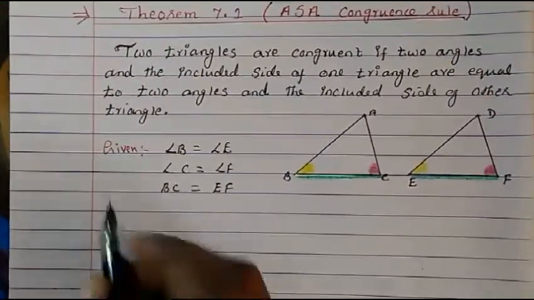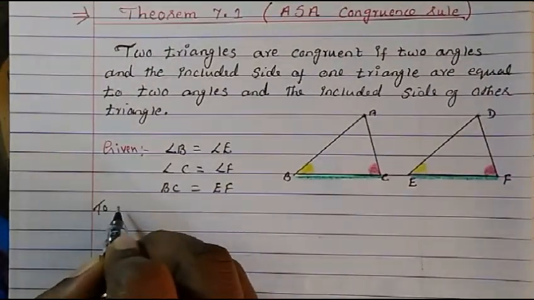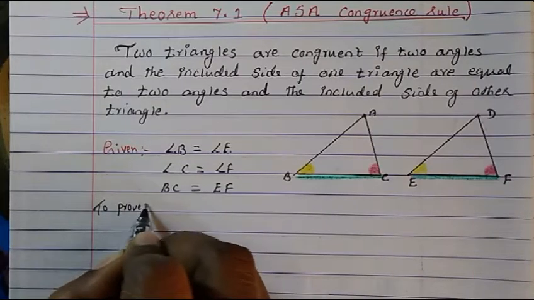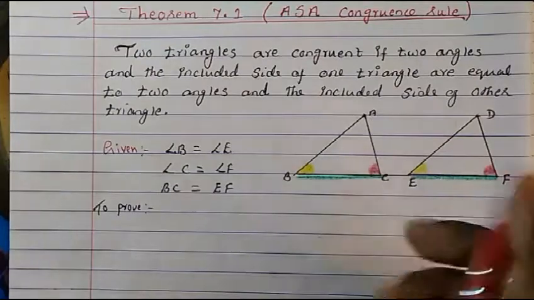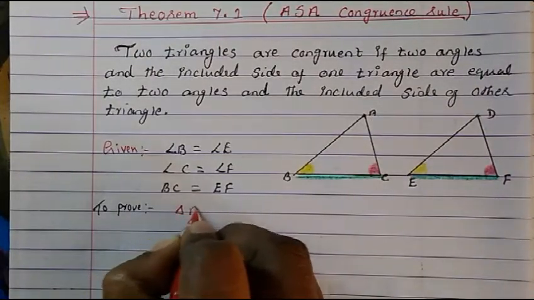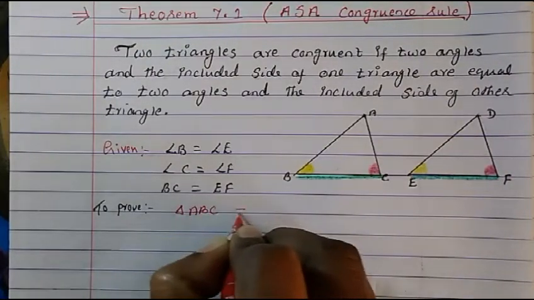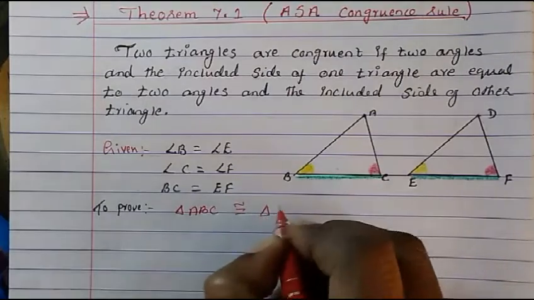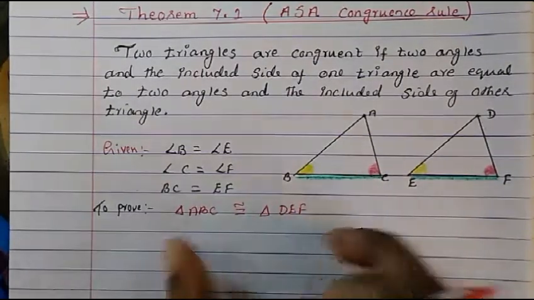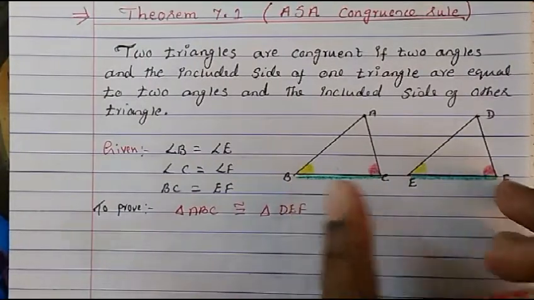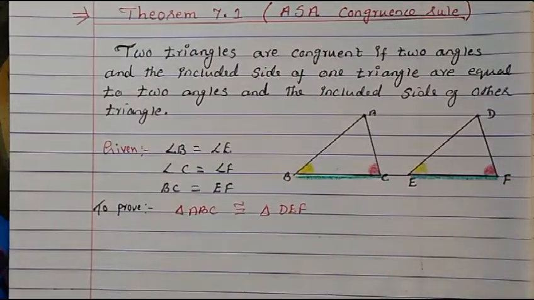What we have to prove is this: both these triangles are congruent. That is, triangle ABC is congruent to triangle DEF. This is what we have to prove, that both are congruent. So let's begin the proof.